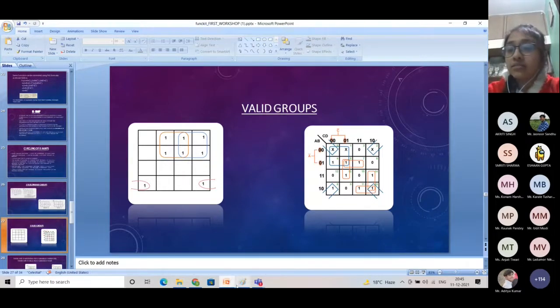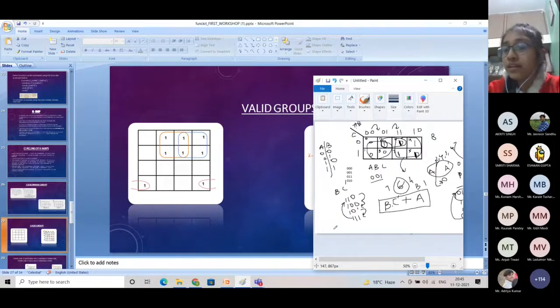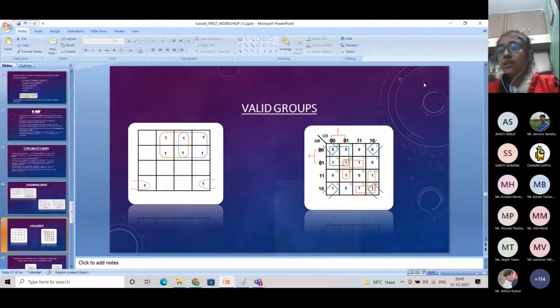So as I told you, by writing their binary expression, you can also see that all of them will differ by only 1 bit. That's why they are adjacent. And for visualization purposes, we use this folding law. Fine.